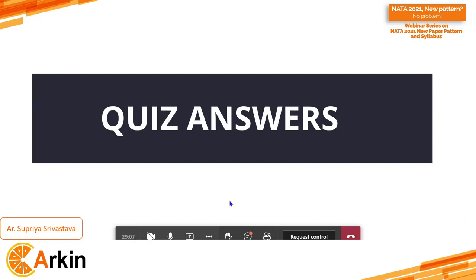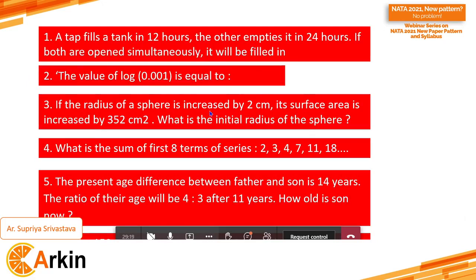So these are the answers for the quiz. I hope you all have done well. These were the questions asked this time. A tap fills a tank in 12 hours, the other empties it in 24 hours. If both are open simultaneously, it will fill in, 24 hours. This was an easy question. The value of log 0.001 is equal to, again a very quick answer, -3. If the radius of a sphere is increased by 2 centimeter, its surface area is increased by 352 centimeter square. What is the initial radius of the sphere?